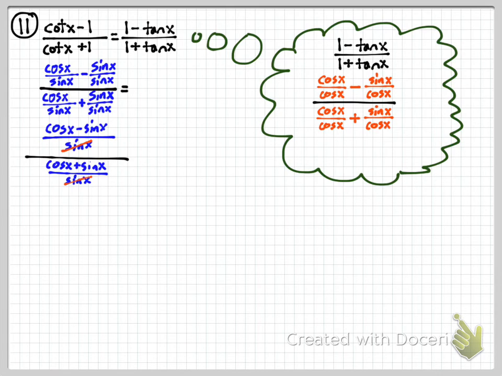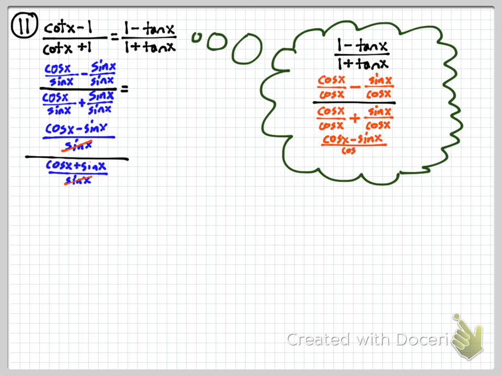Now notice the symmetry of these two problems. First of all, I think it's pretty awesome how math works out and how cool it is that these two sides are actually equal. But also notice I'm just doing the exact same thing on the right, just with the co-function, right? So I'm using sine where cosine was and cosine where sine was. And it doesn't always work out that way, but let's explore a little bit and see what happens here.